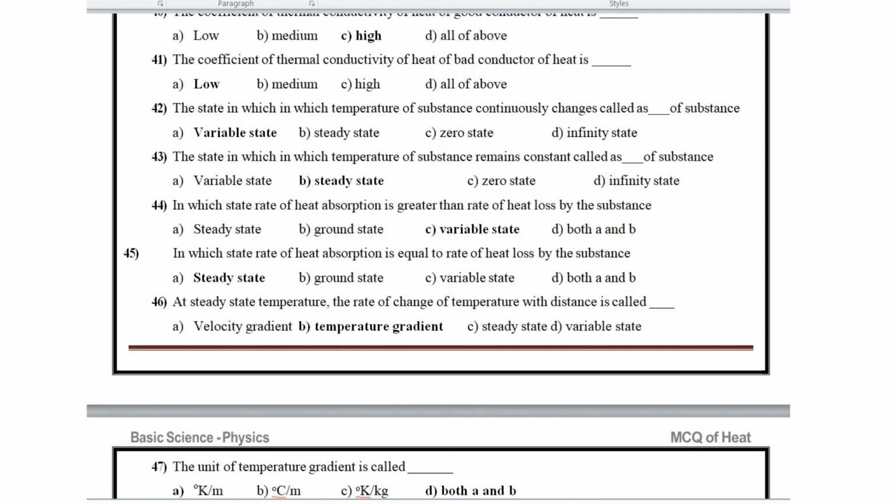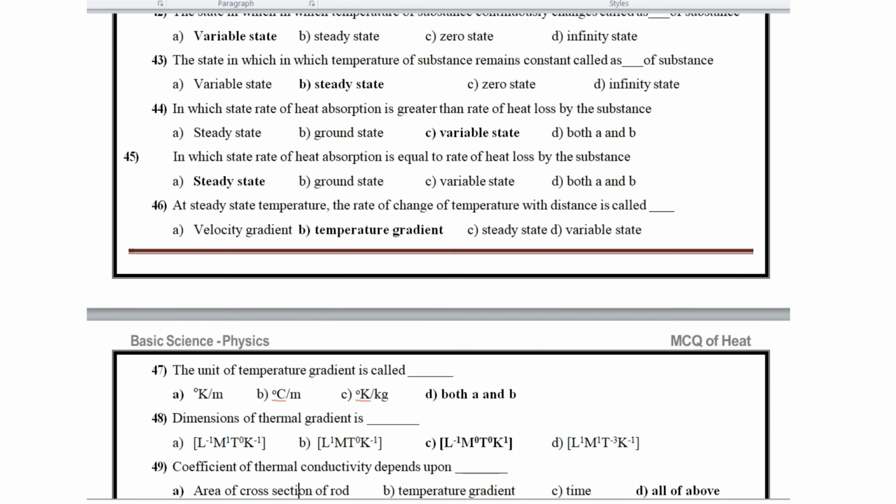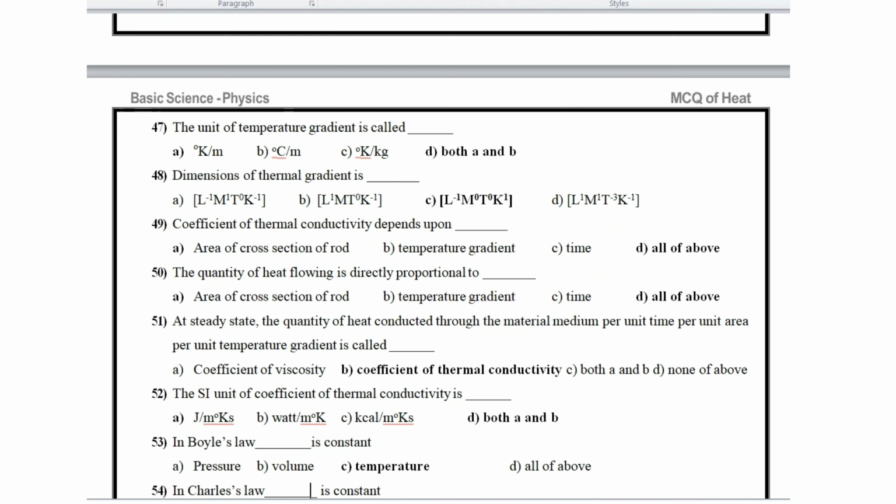In which state is the rate of heat absorption greater than the rate of heat loss by the substance? Variable state. In which state is the rate of heat absorption equal to the heat loss by the substance? Steady state. At steady state, the rate of change of temperature with distance is called temperature gradient. Then question number 47, the unit of temperature gradient is both A and B, that means degree Kelvin per meter and degree Celsius per meter.